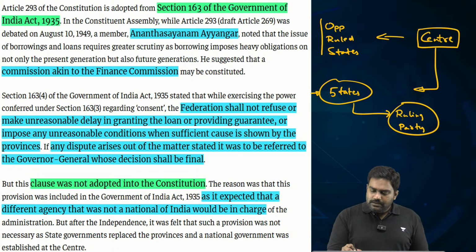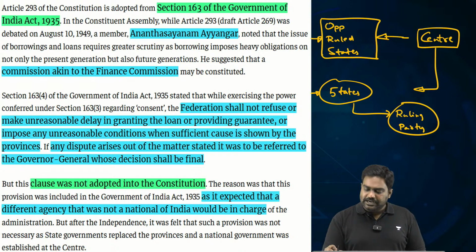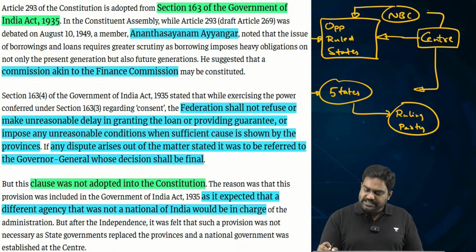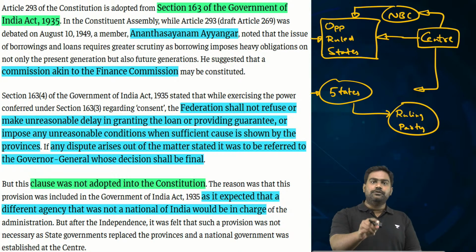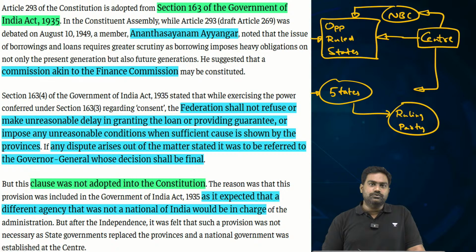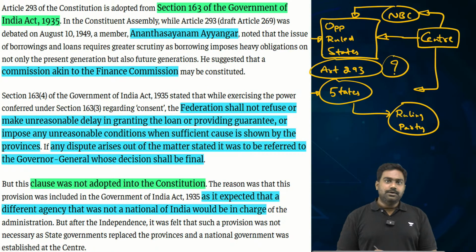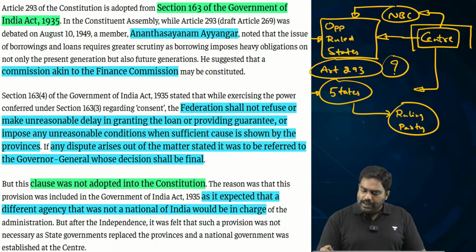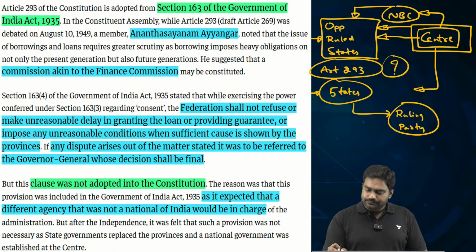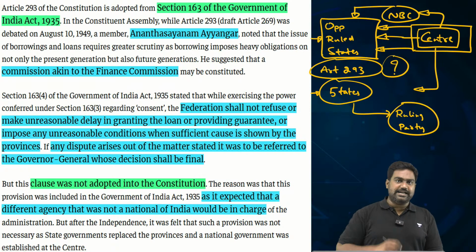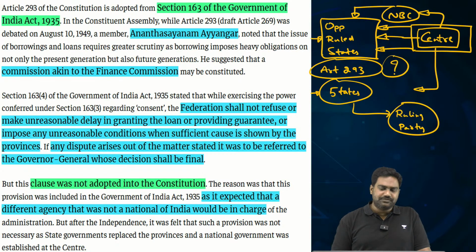But on the other hand, it has been alleged that opposition-ruled states like Kerala are being discriminated against through unfair conditions such as the net borrowing ceiling, which has restricted the ability of states like Kerala to borrow fresh loans. So this is the question which has come up, which calls for constitutional interpretation of Article 293. Whether these powers of the center are valid. Can the center restrict the fiscal space available to the states? So let's look at both sides of the argument.